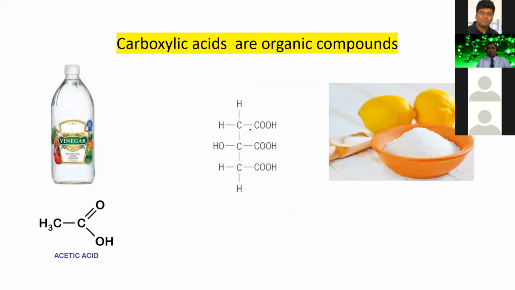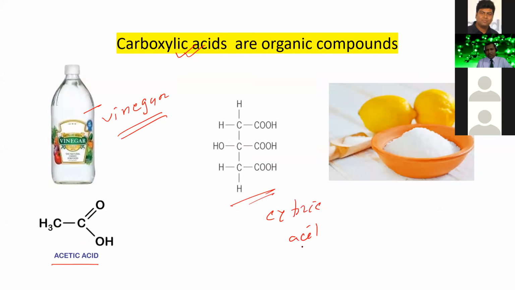And we see some new organic compounds. They are known as carboxylic acids. The carboxylic acid is another example of organic compounds. On the left side, you see the container where vinegar is present. It is one kind of preservative. So in vinegar, an acid is present. The name of the acid is acetic acid, CH3COOH. It is an example of carboxylic acid. This one is known as acetic acid. And another organic compound present in lemon, the name of the compound is citric acid.